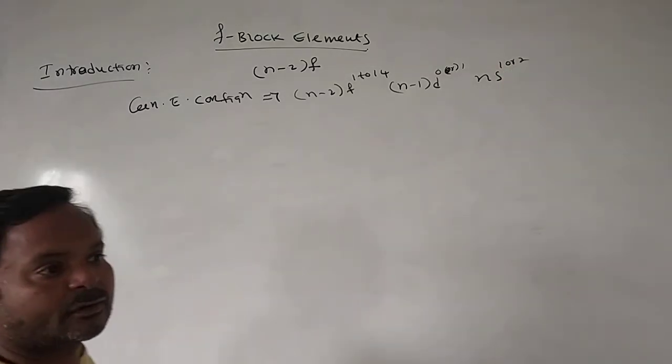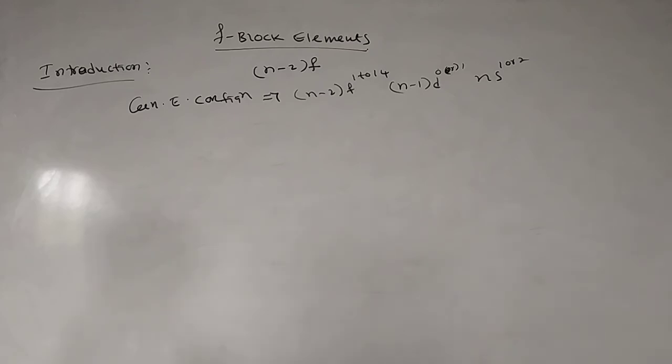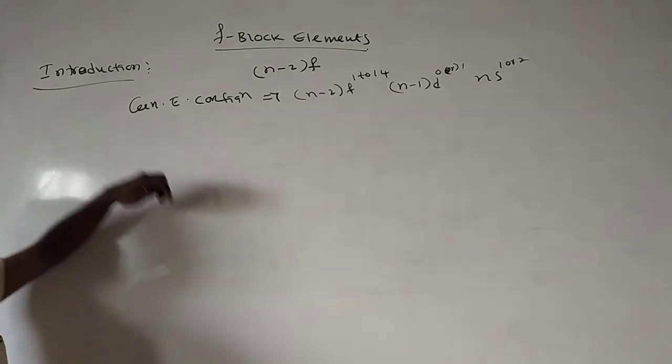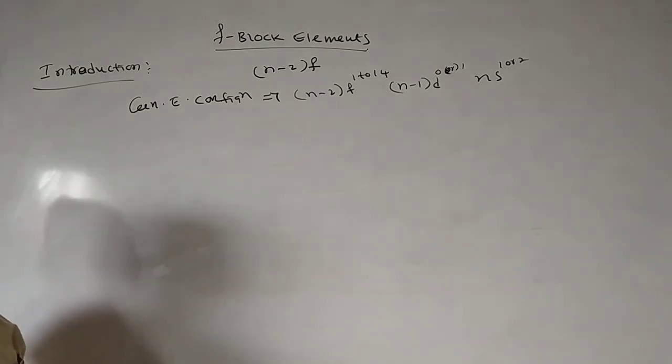This is the general electronic configuration of F-block elements. These F-block elements are arranged at the bottom of the periodic table.